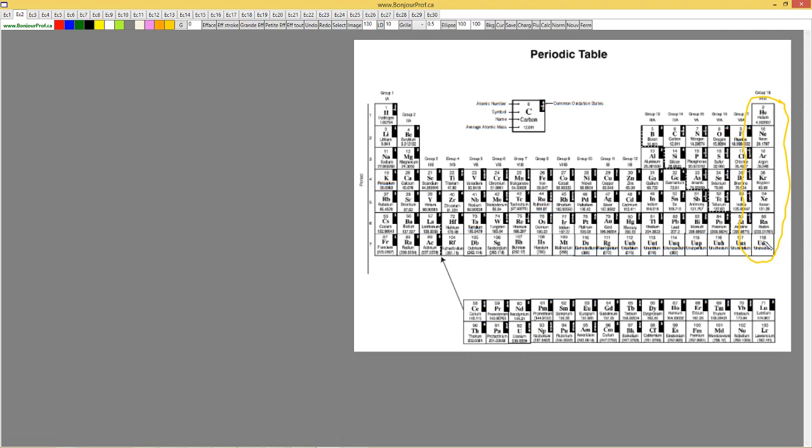They don't react. Why don't they react? Because they are stable. They don't need anything else. And they are stable because they have 8 electrons in their outer shell.